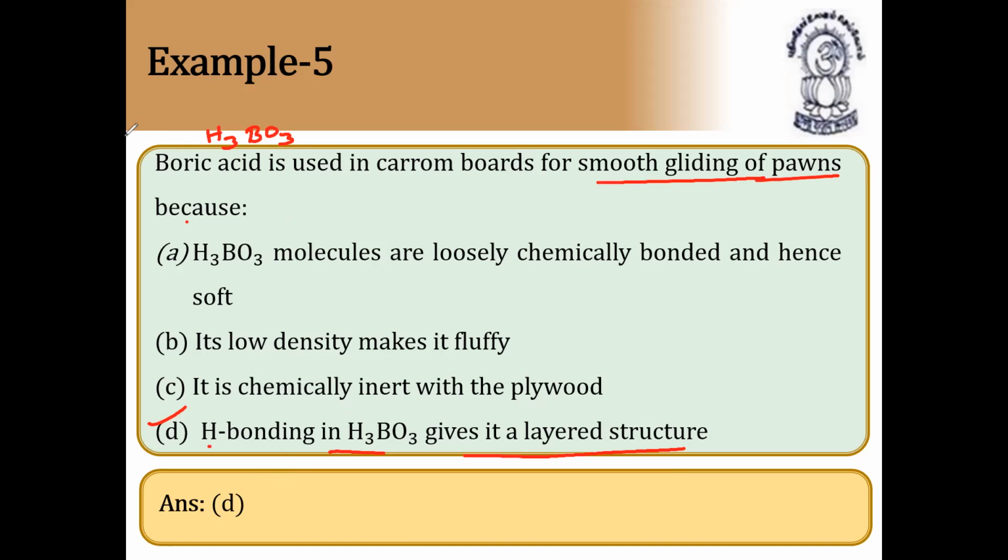Very important question. Boric acid is used in carom boards for smooth gliding of pawns because hydrogen bonding gives it a layered structure, so that the layer is spread over the entire carom board, which makes it very soft. Next, continuation.